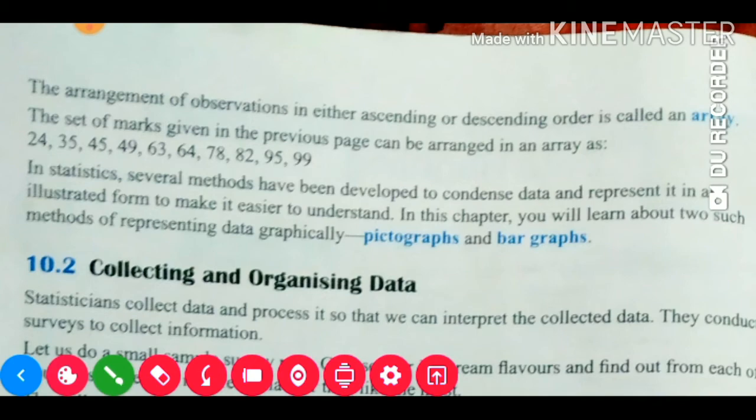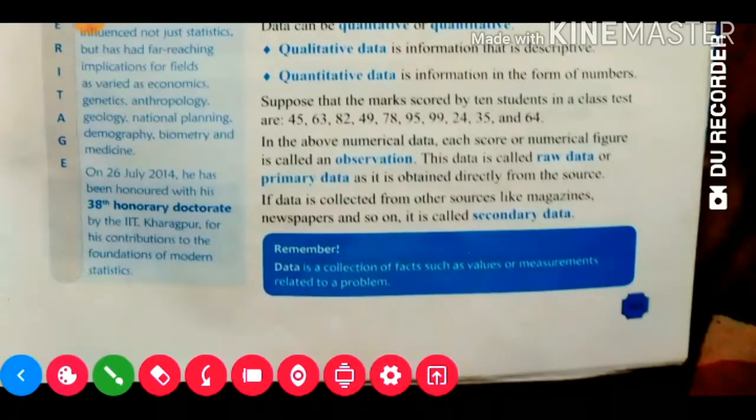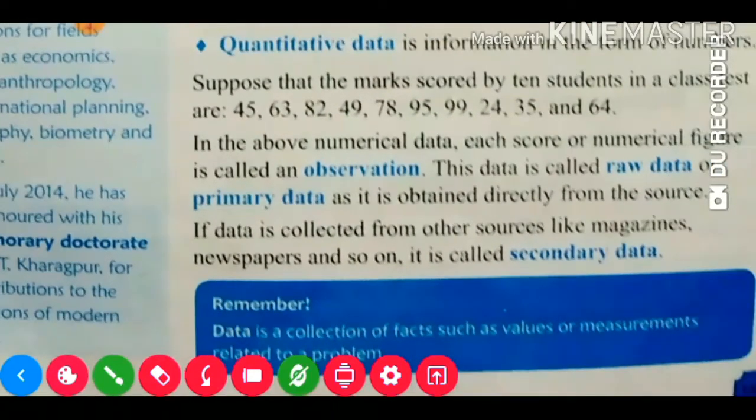The smallest number is 24, then 35, and like this we arrange it.